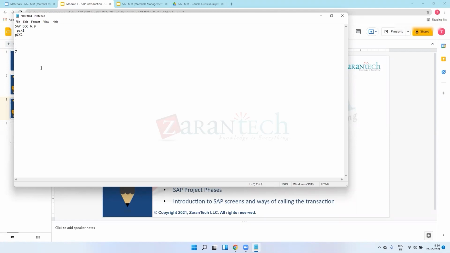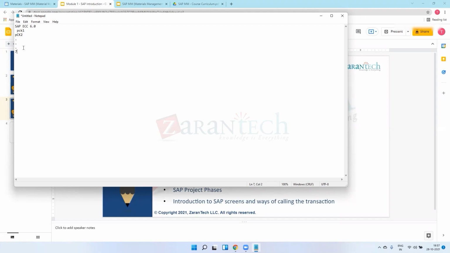So all businesses are working on SAP ECC 6.0 on package 7. In our SAP language or functional language, we say SAP ECC 6.0 EHP 7, enhancement package 7. It might be package 1, 2, or 3 up to 7.